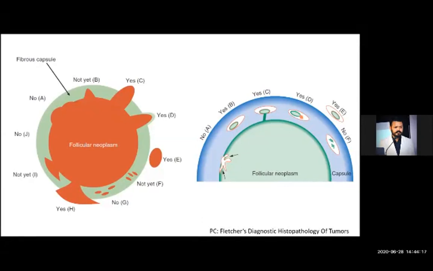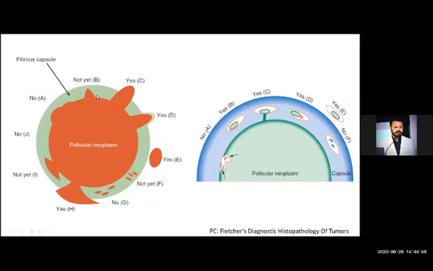So to differentiate between a benign and malignant follicular lesion of the thyroid, we have to identify the capsular breach by the neoplastic cells, as well as the vascular invasion. Two features, capsular breach and vascular invasion, are a must. Either of the two must be there to designate that lesion as malignant.